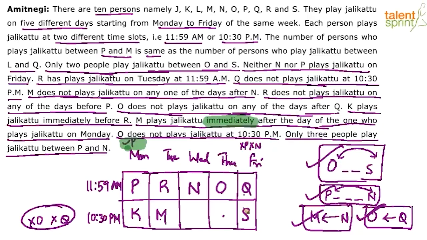Who are the two persons left out now? I think we have done P, K, R, M, N, O, Q and S. J and L are left out. Okay, this point that we have not used, right? Number of persons between P and M. How many persons between P and M? 2 persons. Number of persons between P and M is same as the number of persons between L and Q.